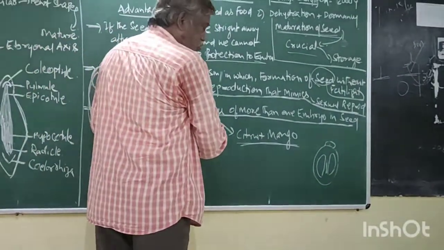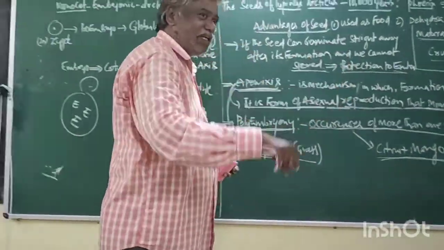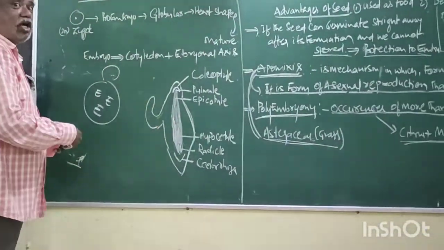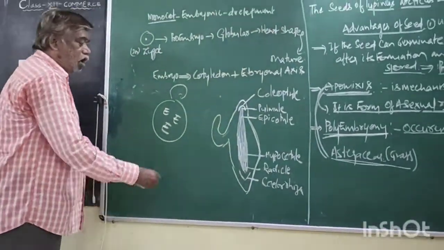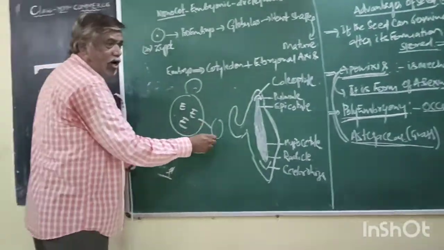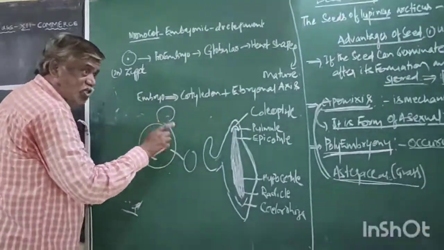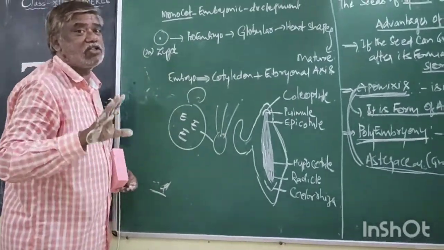Occurrence of more than one embryo in a seed is called polyembryony. Now, if this polyembryonic seed is cultivated in the soil, from this single seed many plants will be formed. This is also exceptional.